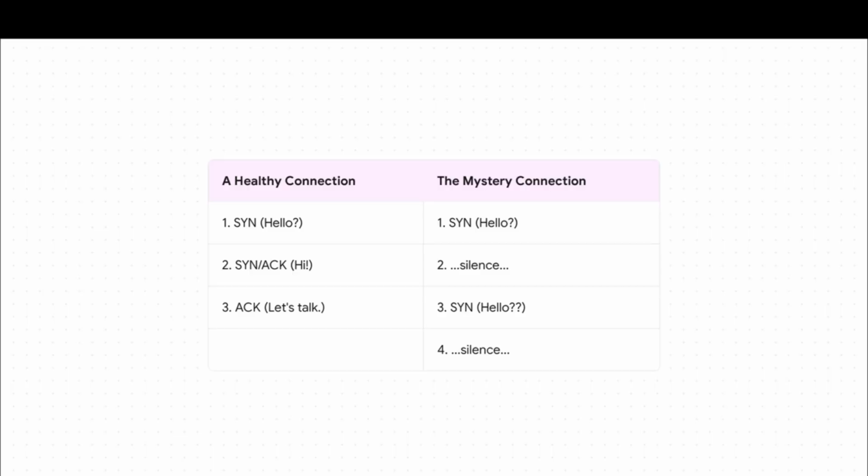And this chart just lays it all out perfectly. On the left, you've got a normal, healthy network greeting. It's a quick 3-step handshake. It's like, hello, hi, I'm here. Awesome, let's talk. But look at our mystery connection on the right. Oh boy. Pete's computer says, hello, and gets total silence. Crickets. It tries again, a little louder. Hello, are you there? And still nothing. It was trying to talk to a server that just wasn't picking up the phone.